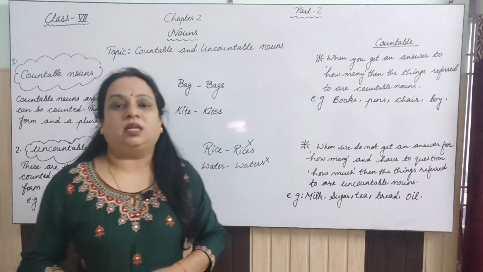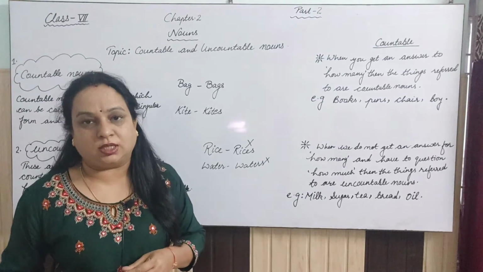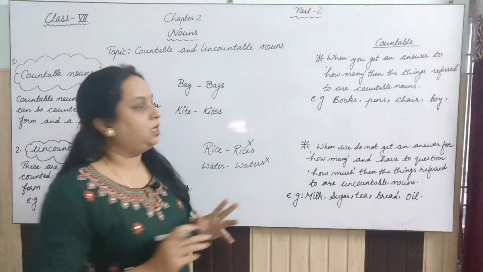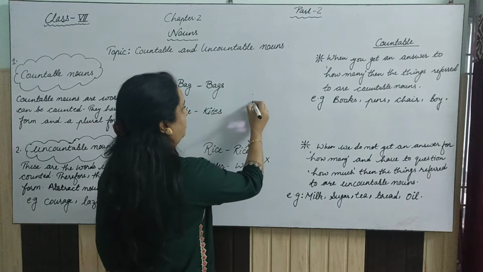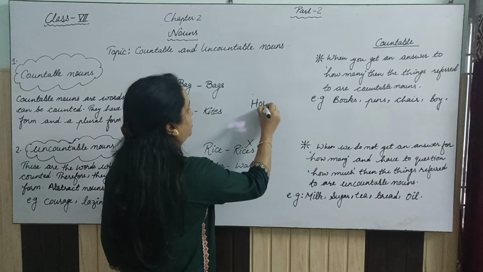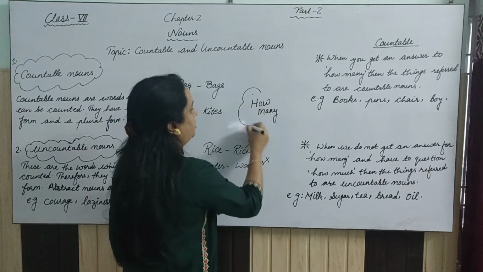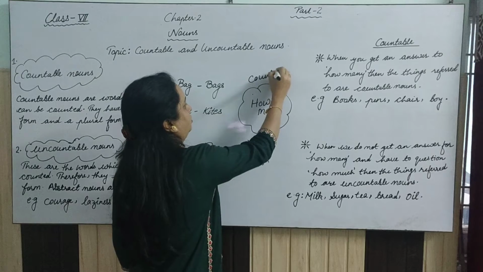One thing is very easy here. How will you find out whether the noun given to us is countable or uncountable? One thing you have to keep in mind is that when the things are countable, you can ask the question with how many. This is very important to identify a countable noun.